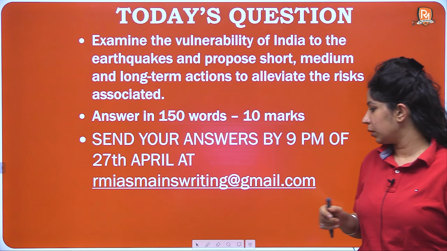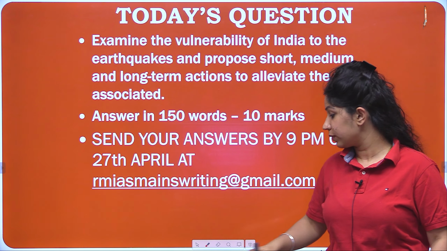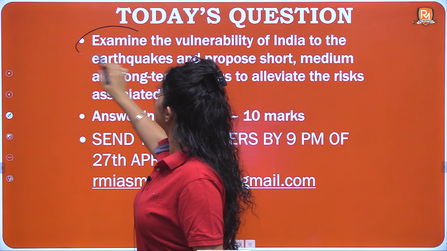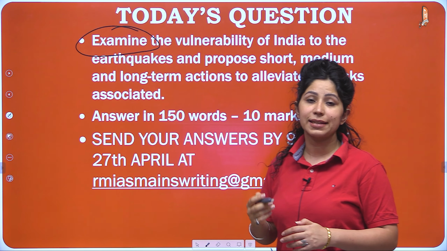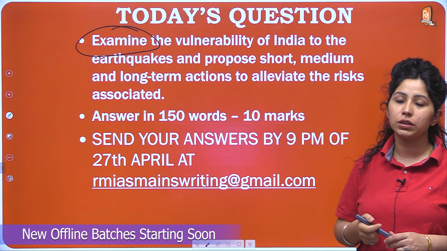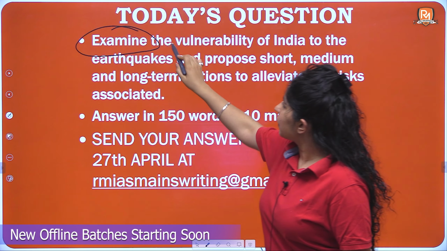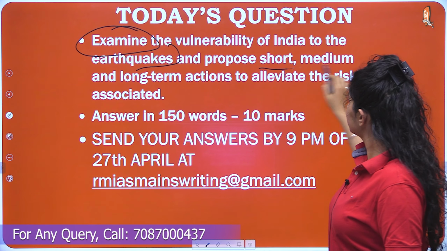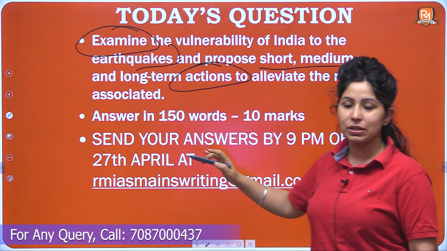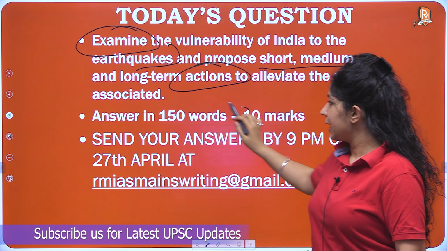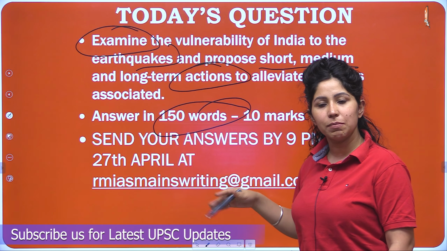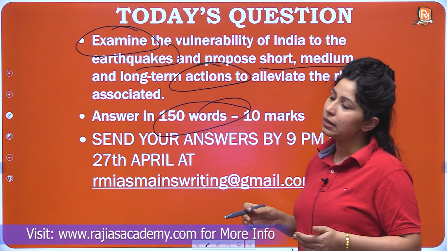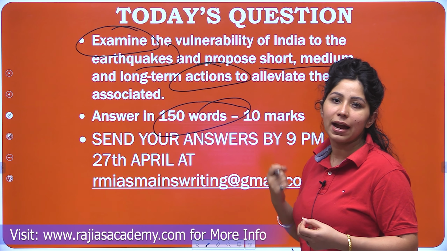So, what does this question mean? What is the demand of this question? The directive here is examine, but that's just the first part of the question. Examine the vulnerability of India to earthquakes. This is the first part, and then propose short, medium and long-term actions, which means you have to propose some actions. Now look at the word limit here. It has to be answered only in 150 words, which means you cannot have two parts to your answer or a very long answer. So the directive here is not that relevant.